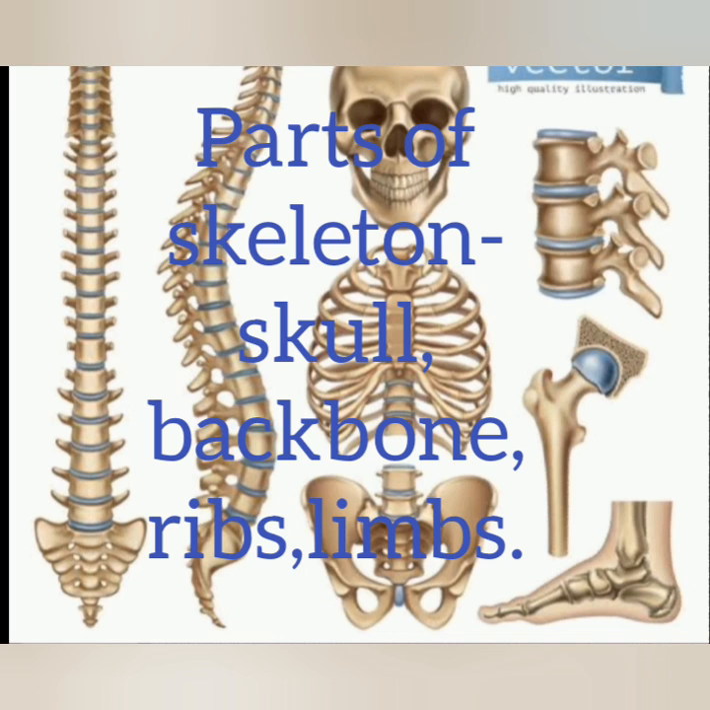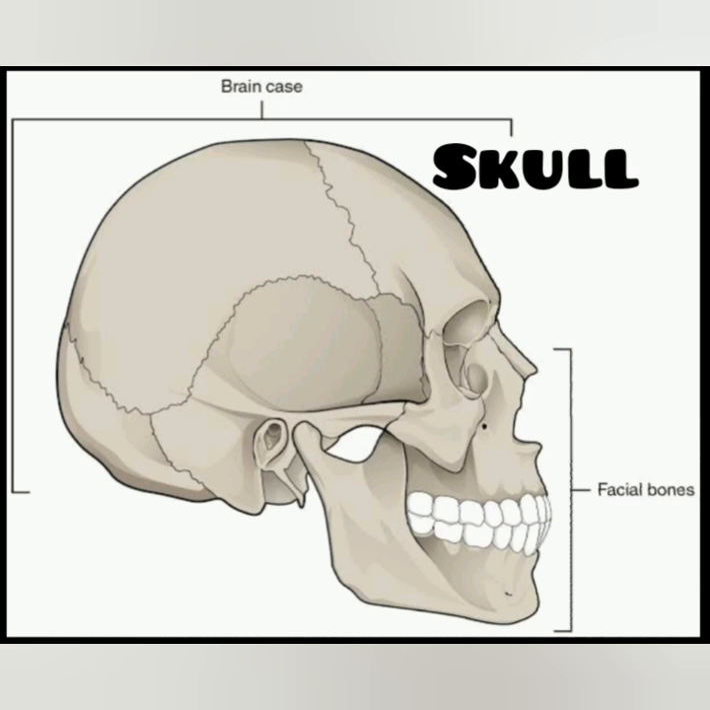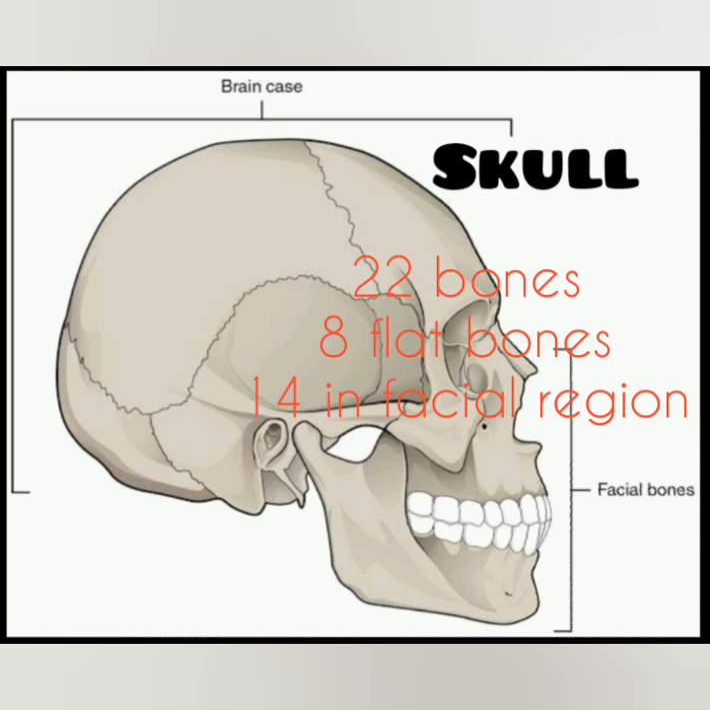Now let us learn the parts of the skeleton. The human skeleton consists of the skull, backbone, ribs, two pairs of limbs, the forelimbs and hind limbs, and two pairs of girdles. Let us learn them in detail. Let us start with the skull. The bony case that forms our head is the skull. The skull has 22 different bones. Of these, 8 flat bones interlock together to make a brain box. It protects our brain. There are 14 bones in the facial region. The facial region is nothing but our face.